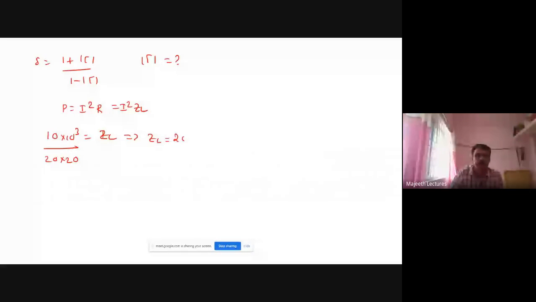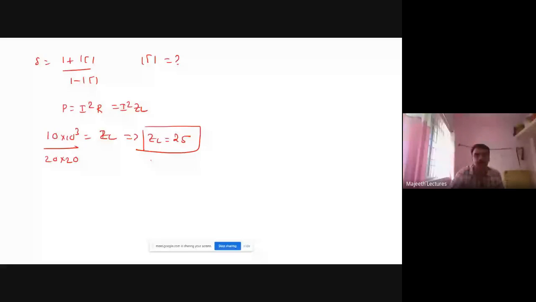Now we got ZL. So gamma is ZL minus Z0 divided by ZL plus Z0. ZL is 25, so 25 minus 50 divided by 25 plus 50, that is minus 1 by 3.